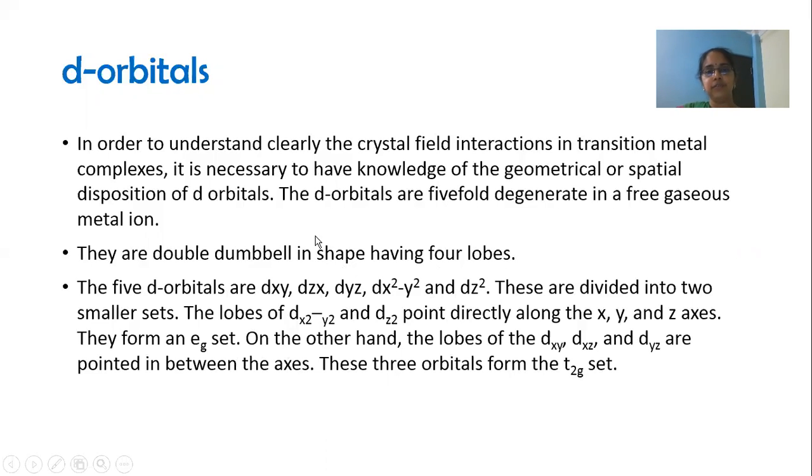That means they have 5 orientations as per the azimuthal quantum number. They are double dumbbell in shape, having 4 lobes. The 5 d orbitals are represented as dxy, dyz, dzx, dx2-y2, and dz2.